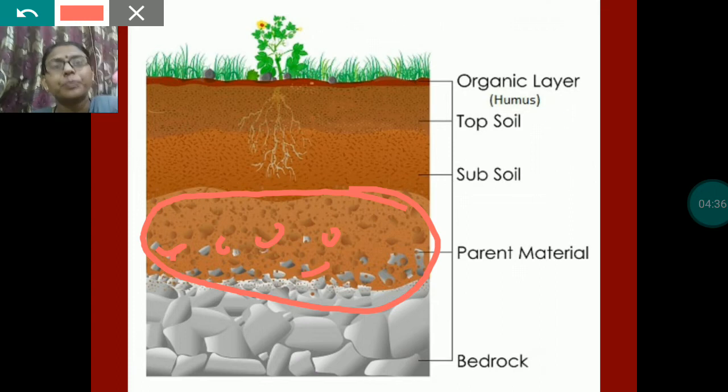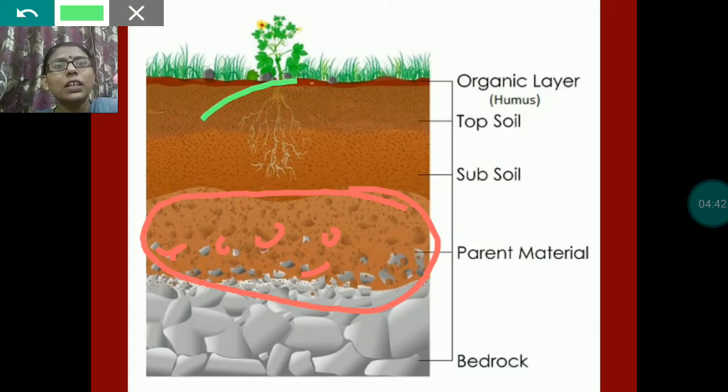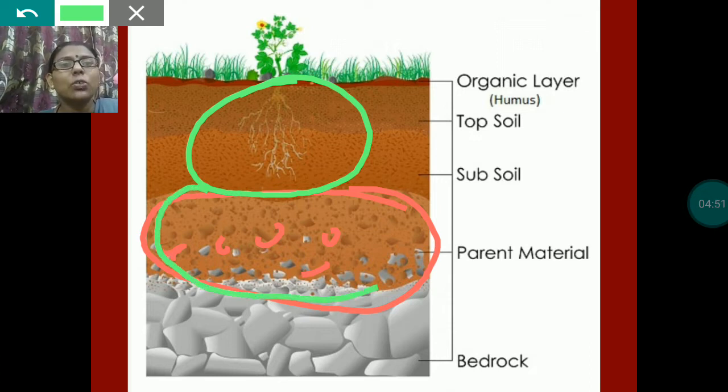You can see, in the upper layer only roots are there, but in this layer no roots are there. So this layer does not support the growth of plants. Clear?